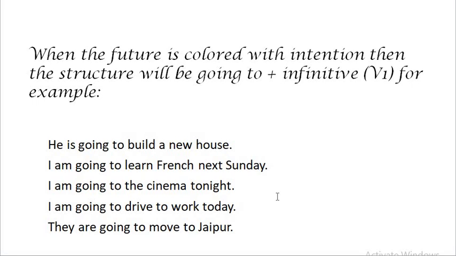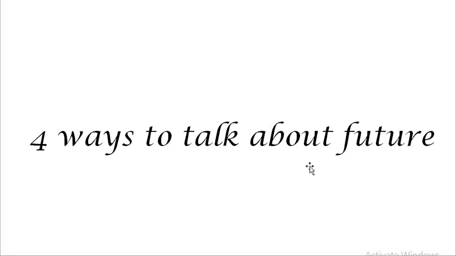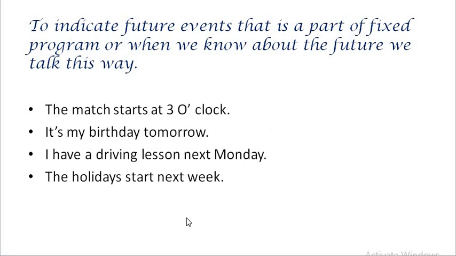All those types of sentences, we use going to plus first form of the verb. So these are the different ways we use to say about future. So just to repeat once more, in this session we have seen that there are 4 different ways to talk about future. The first one is simple present tense. Simple present tense is used to indicate future. It is a part of fixed program. The match starts at 3 o'clock, birthday tomorrow, driving lesson next Monday, the holidays start next week. This is a part of fixed program.